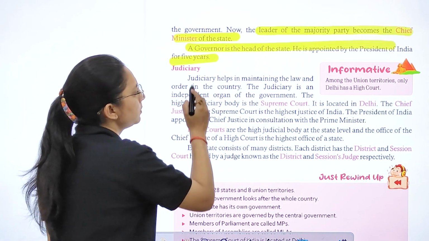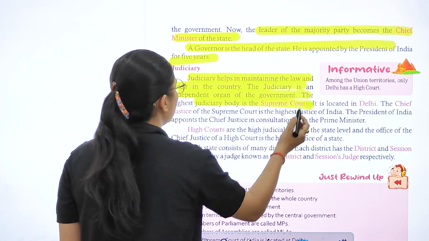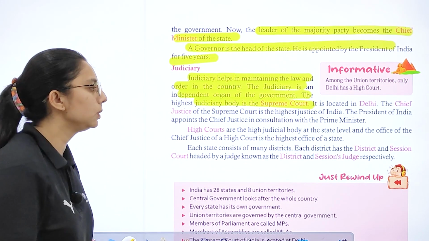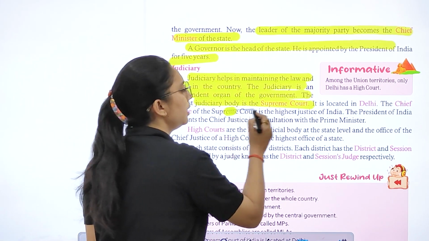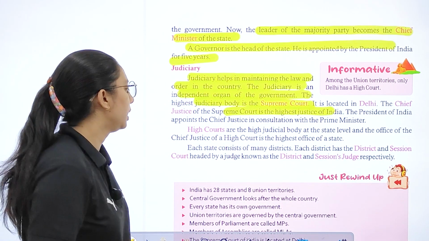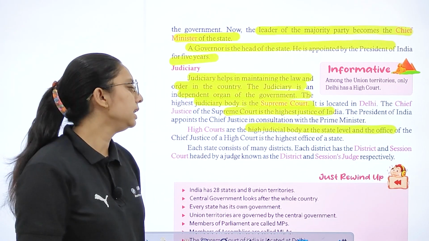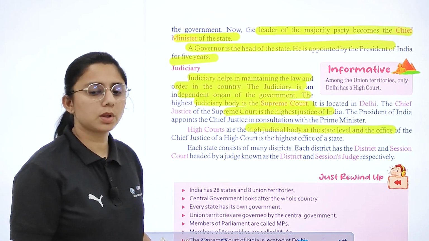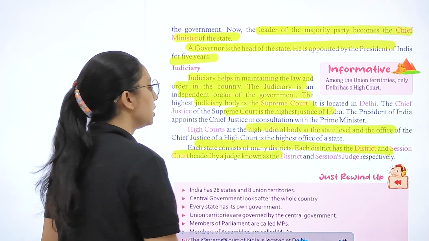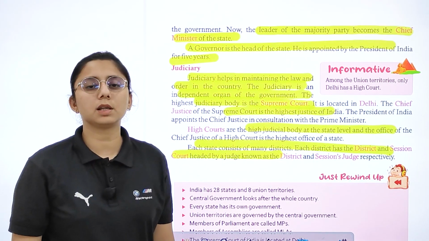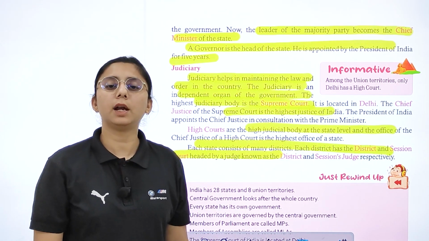Now the judiciary helps in maintaining law and order in the country. It is an independent organ of the government. The highest judiciary body is the Supreme Court, and it is located in Delhi, and the Chief Justice of India is the head and the highest justice of India. The High Court is a high judicial body at the state level. Right? Each state has many districts and every district has a district and session court. And in it there are session judges, right? Who are the heads.